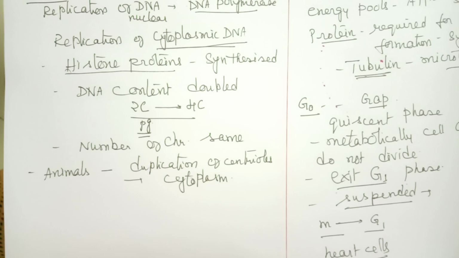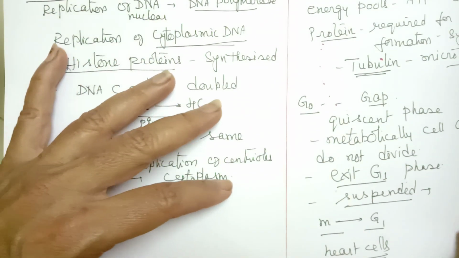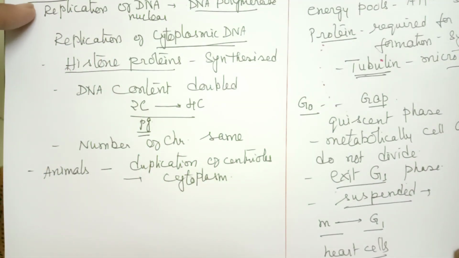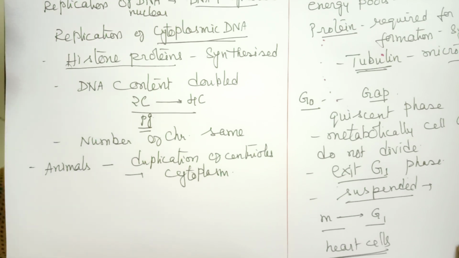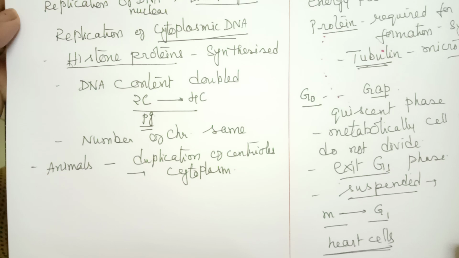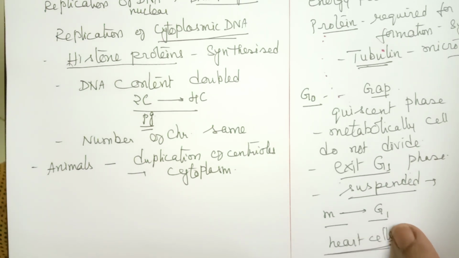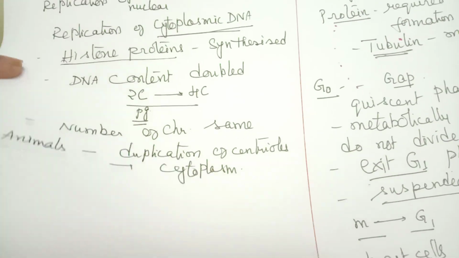So G0 phase is an indefinite phase. Depending upon the requirement, the cell starts dividing. So this is about the different stages of interphase, and after that the cell starts dividing. Mitosis, we have already done it. So this is the interphase and G0 phase. The next we will do is cell cycle regulation.